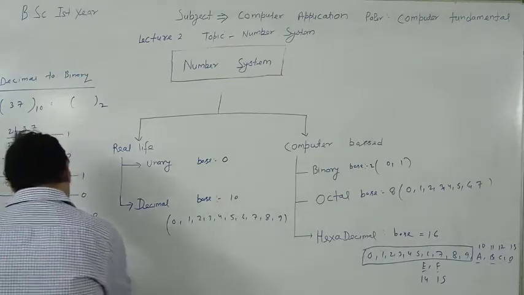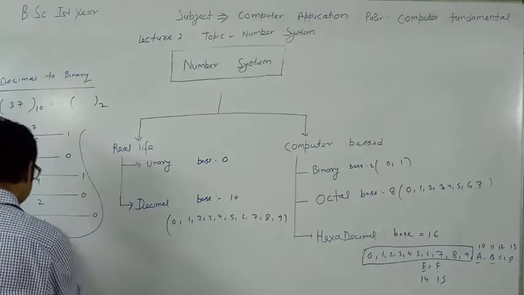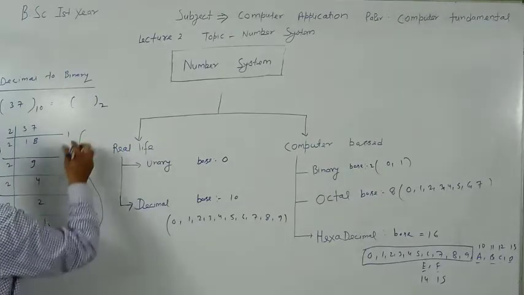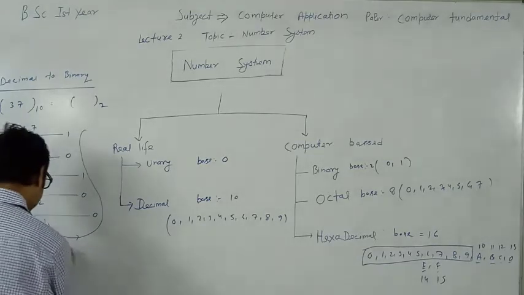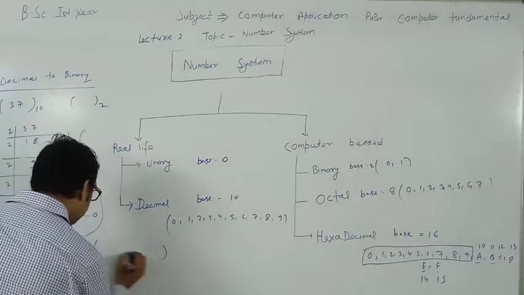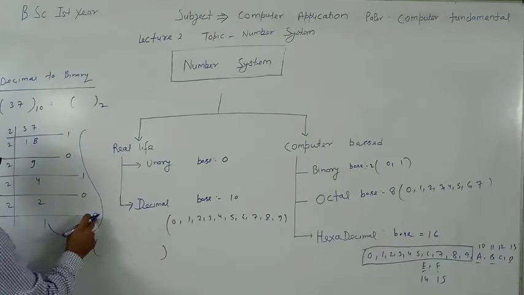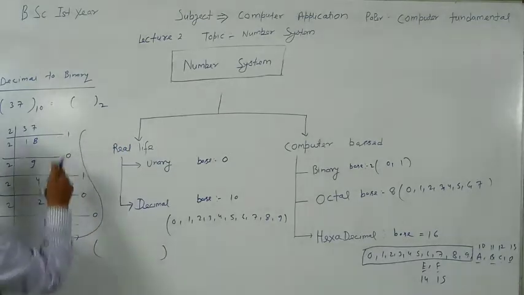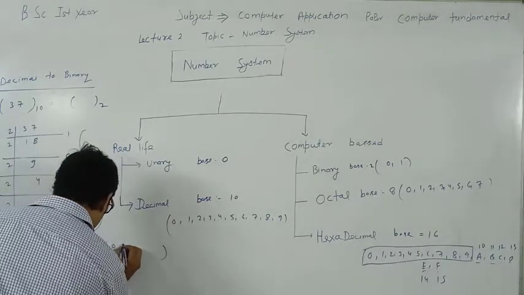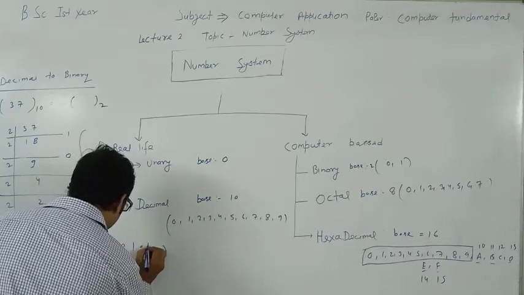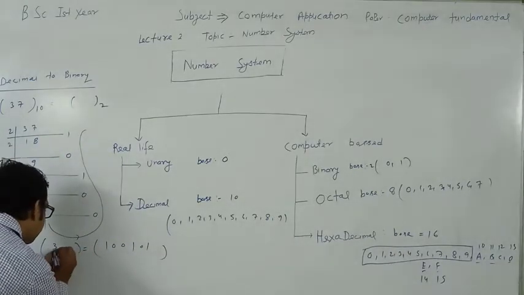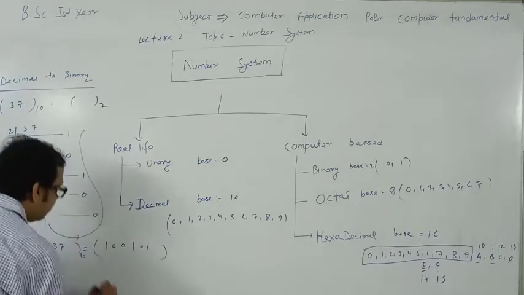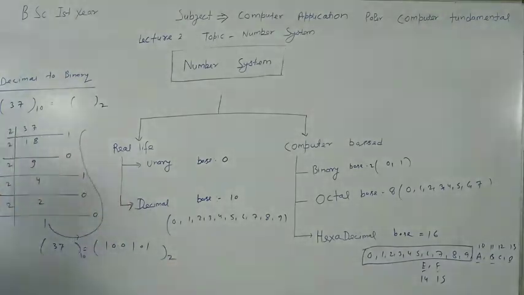Write the result in such a way, starting from the last remainder to the first. This is the binary representation of the decimal number 37.